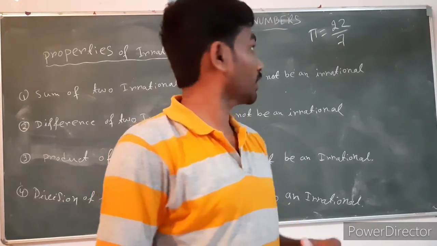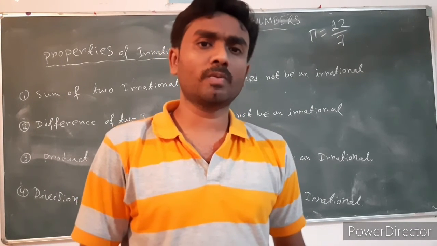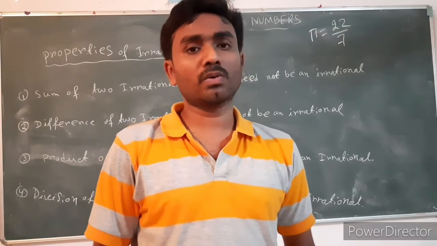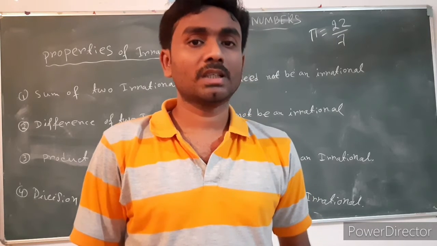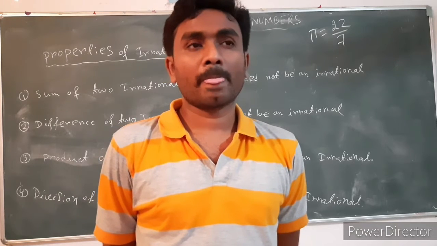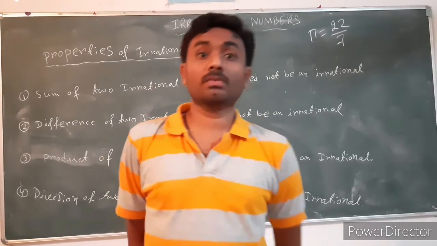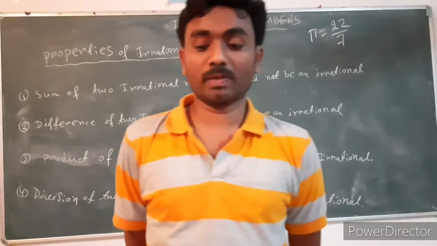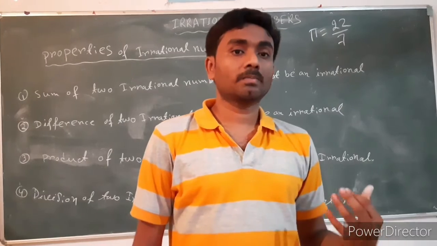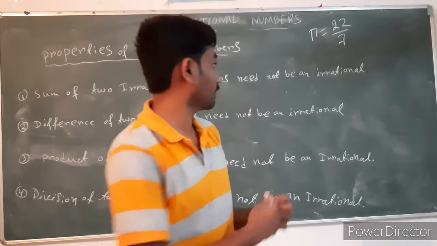When we divide 22 by 7, we get a repeating decimal number. So 22/7 is a rational number according to the definition of a rational number. But we know that pi is an irrational number. So how can this happen? Because the approximate value of pi is 22/7. It is not the exact value. That's why pi is an irrational number, but 22/7 is a rational number.